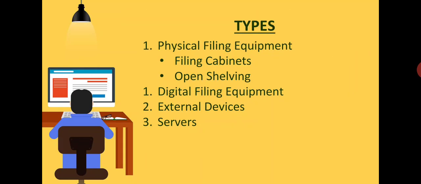Now we are going to discuss the types of filing equipment. The types are divided into four main parts. The first one is physical filing equipment. In physical filing equipment, there are two parts: the first one, that is filing cabinets and open shelving.